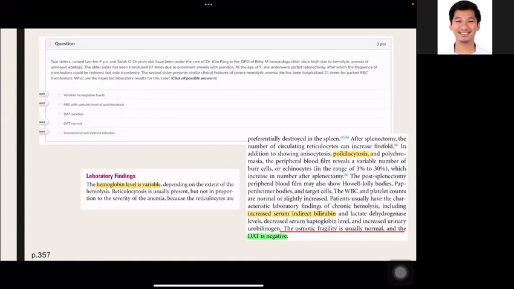Next, two sisters named Len, 9 years old, and Sarah G, 15 years old, have been under the care of Dr. Kim Pang in the OPD of Baby M Hematology Clinic since birth due to hemolytic anemia of unknown etiology. The older sister has been transfused 67 times due to prominent anemia with jaundice. At the age of 9, she underwent partial splenectomy, after which the frequency of transfusion could be reduced, but only transiently. The second sister presents similar clinical features of severe hemolytic anemia. They have been hospitalized 21 times for 21 packs of RBC transfusion. What are the expected laboratory results for this case?